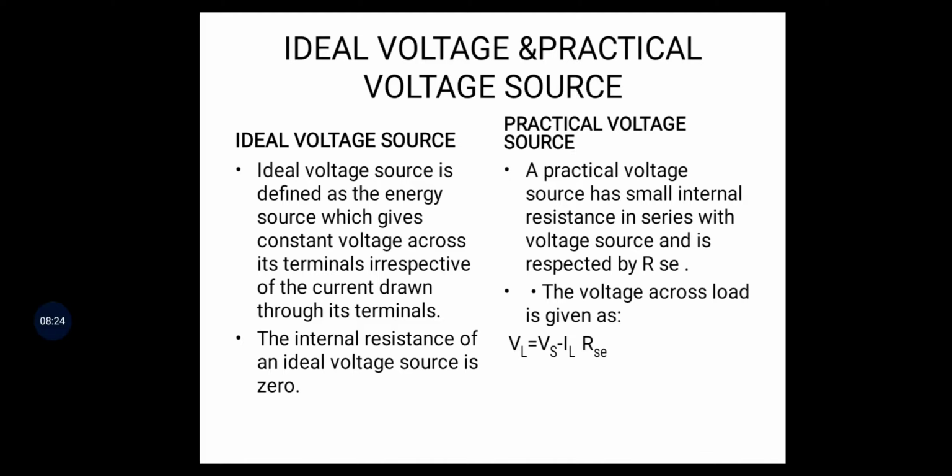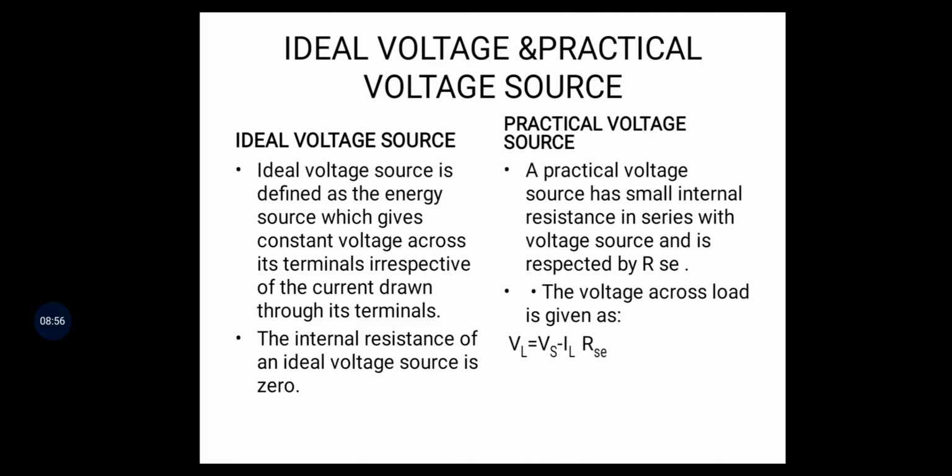Next of all, there is a voltage source. This voltage source is two types: ideal voltage source and practical voltage source. There are energy sources, basically two types: voltage source and current source. Again, this voltage source is two types: ideal voltage source, practical voltage source.